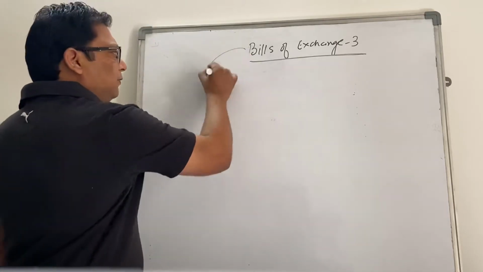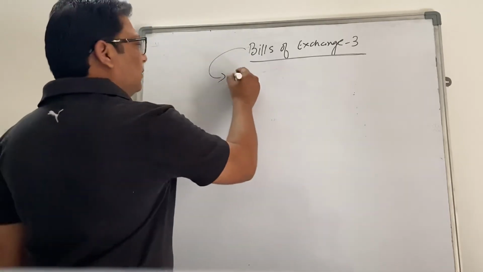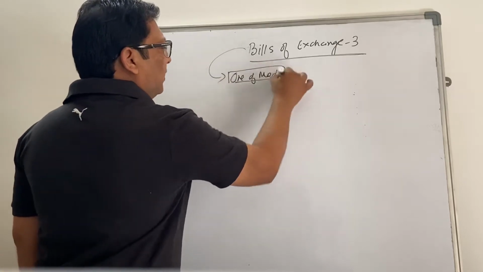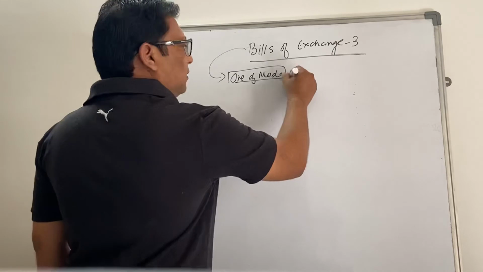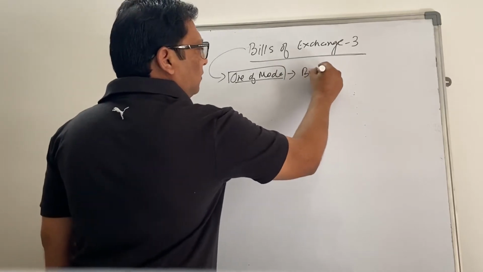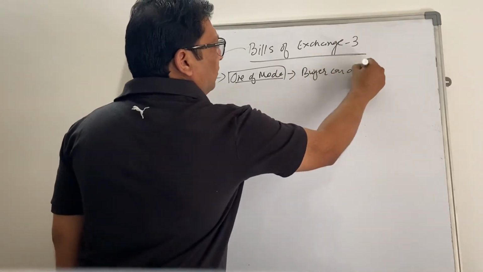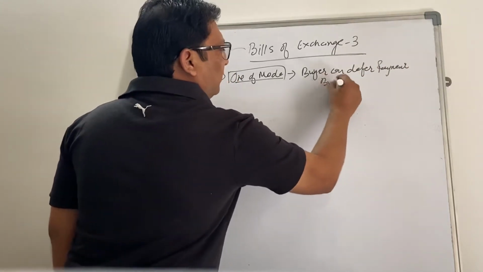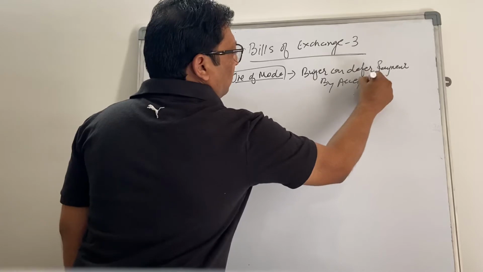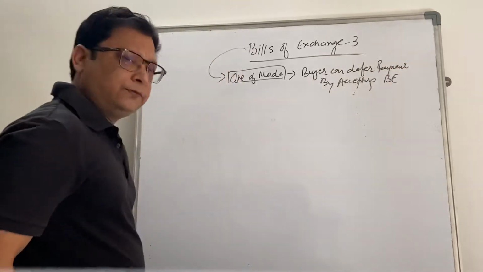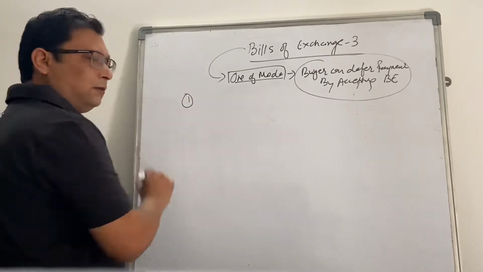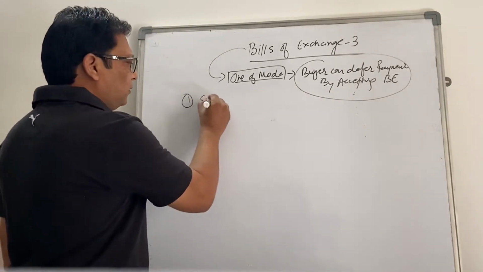So bill of exchange we know is one of the modes wherein the buyer can defer payment by accepting bill of exchange, right? So we learned that the first step is usually the sale of goods,